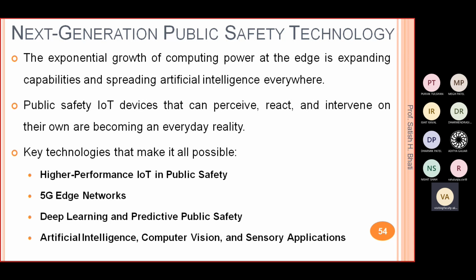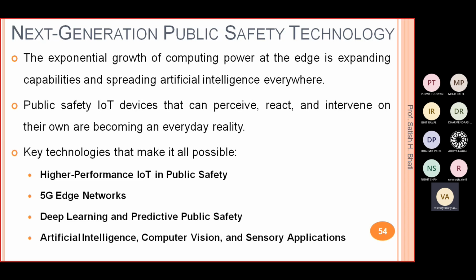So public safety IoT devices that can observe, react, and intervene on their own are becoming an everyday reality. Some key technologies that make this possible are high performance IoT devices, then 5G edge networks.